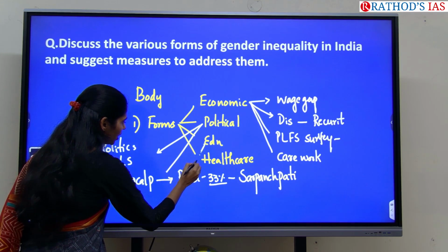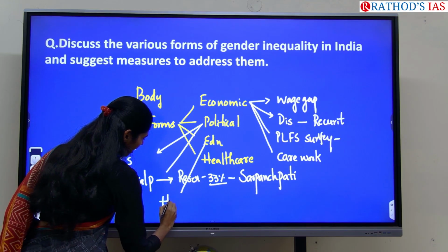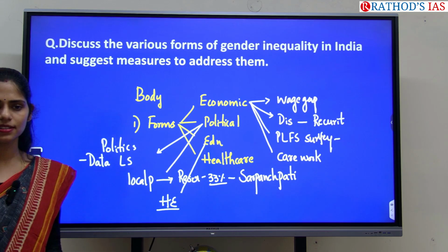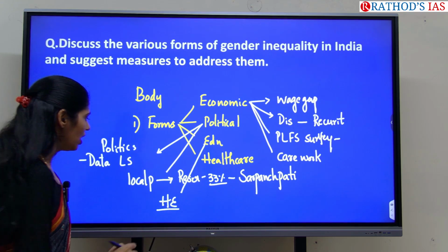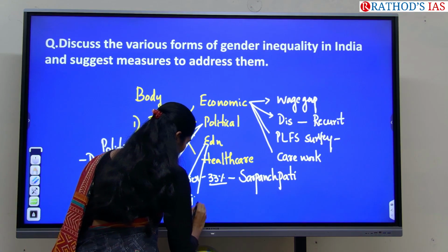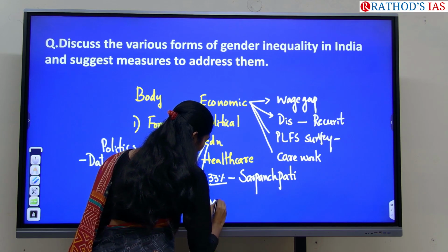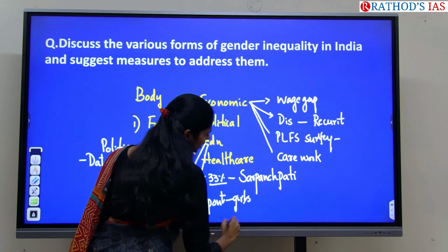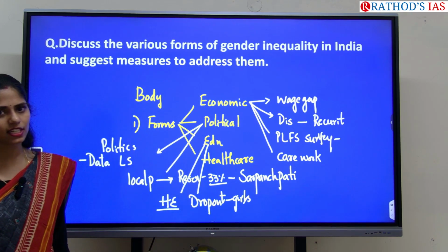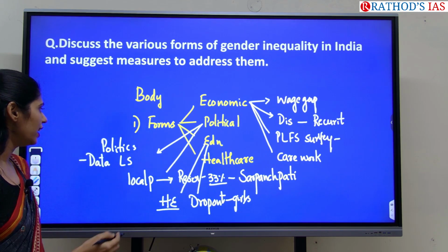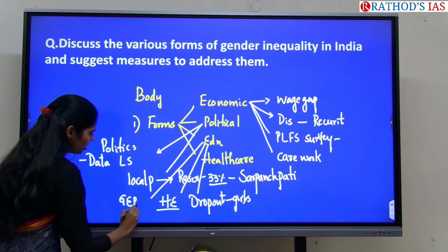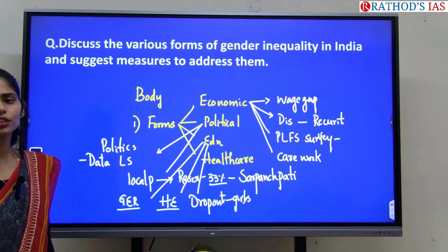Okay, regarding education, for example, you can take higher education. Women participation is very less. You can write the data. And even you can talk about dropouts. So who will be dropping out from the schools? Girls. Again, we have good data which says yes, there is an increase in dropouts. And even if you take gross enrollment ratio, the boys' ratio is more compared to that of girls.